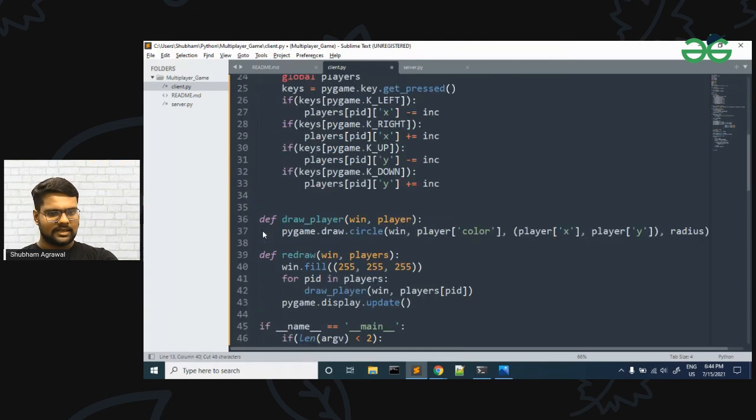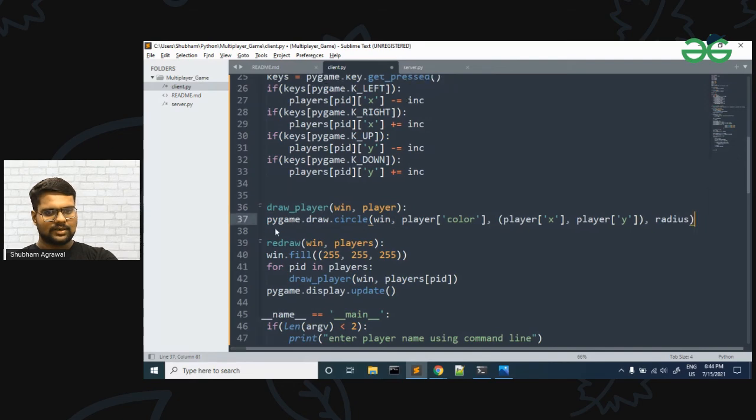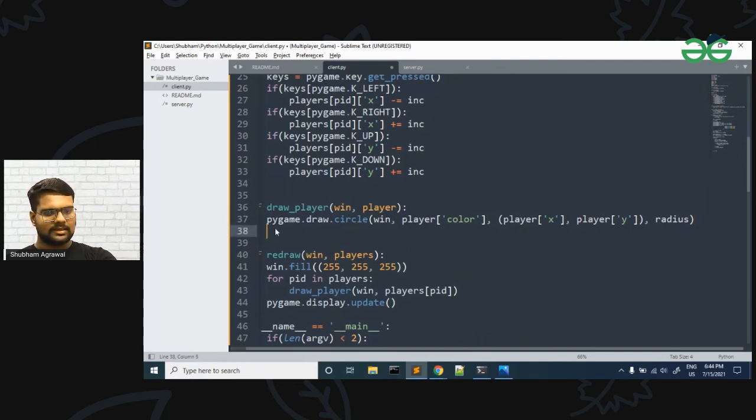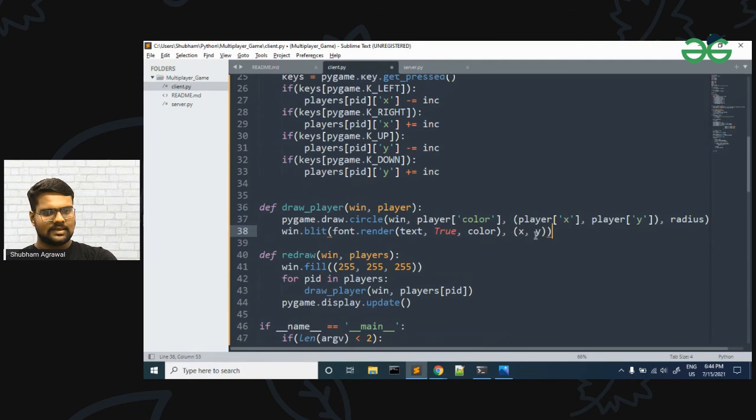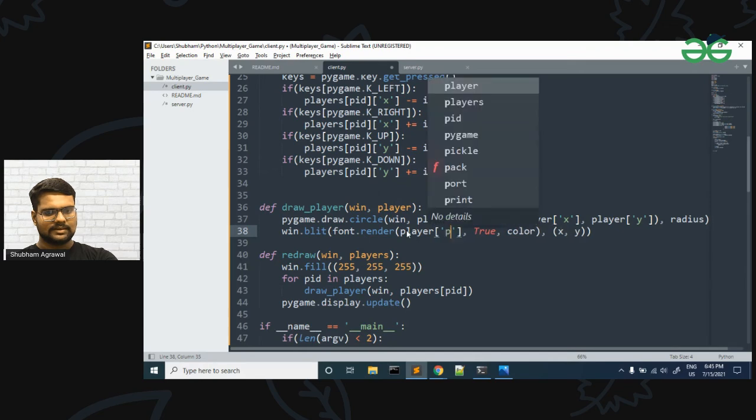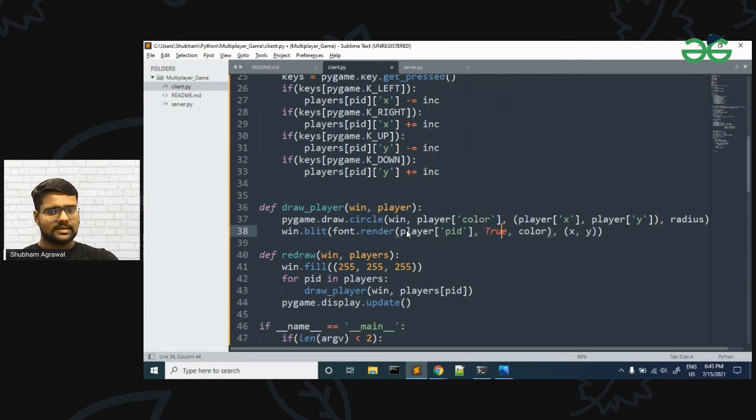After we have created the font object, we are going to use it, and we will paste this display line in our draw player function. We want to draw it below the player, so we will specify the coordinates here. The text would be the player's PID. We have PID here. It should be in single quotes. Then the color, let it be black since our background is white, and the coordinates would be the center.